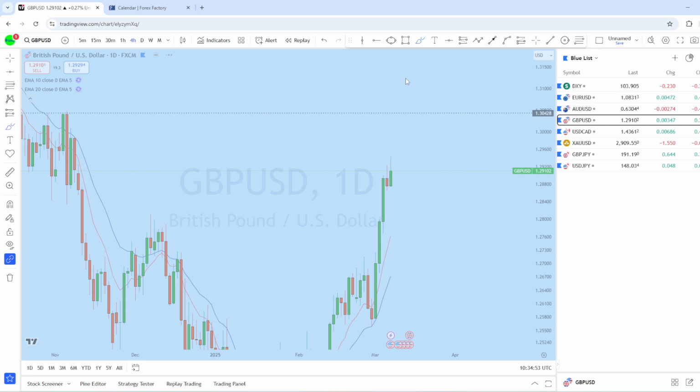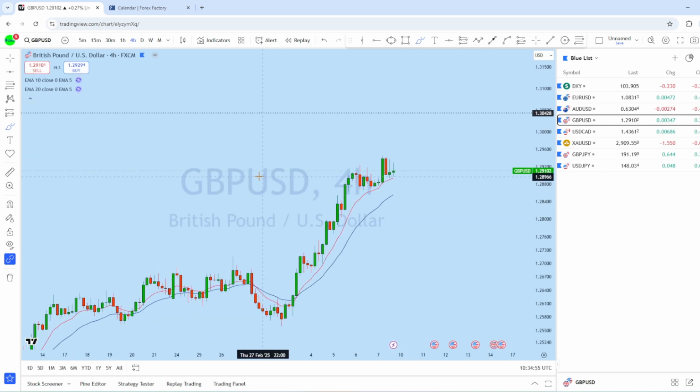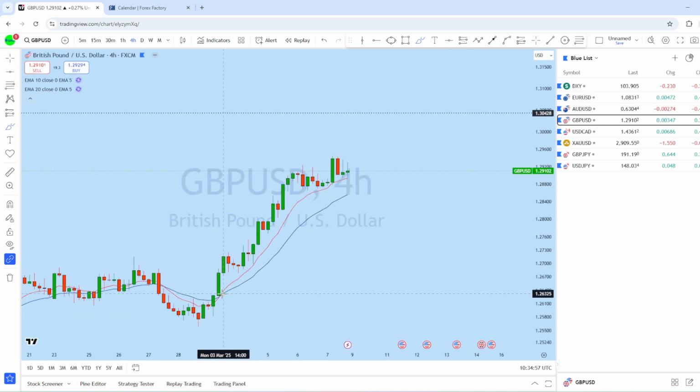So looking at the 4-hour perspective on GBPUSD, what we can see is that after this 10 and 20 EMA crossover, the market didn't retest this zone here.